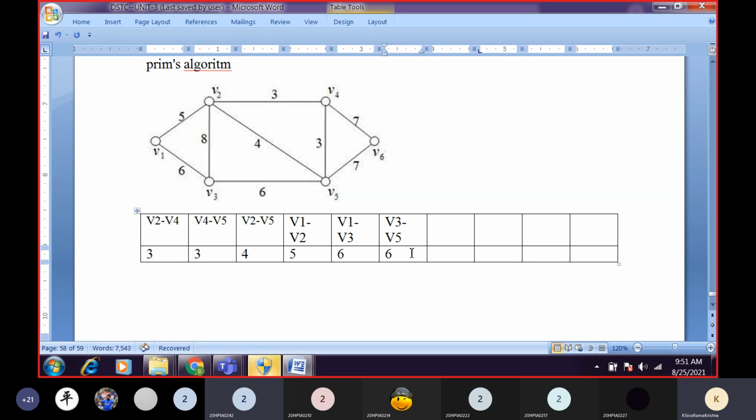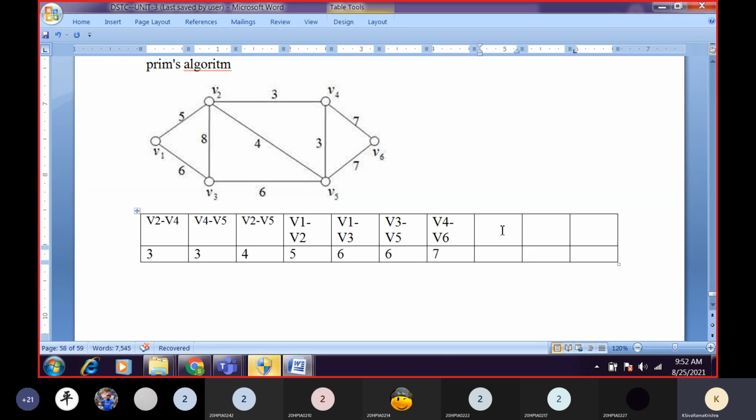V3 to V5, with weight 6. Next. Any other edge with weight 6? No, sir. We'll go for 7. Now tell me which edges have 7 as weight. V4 to V6, sir. V4 to V6 with weight 7.